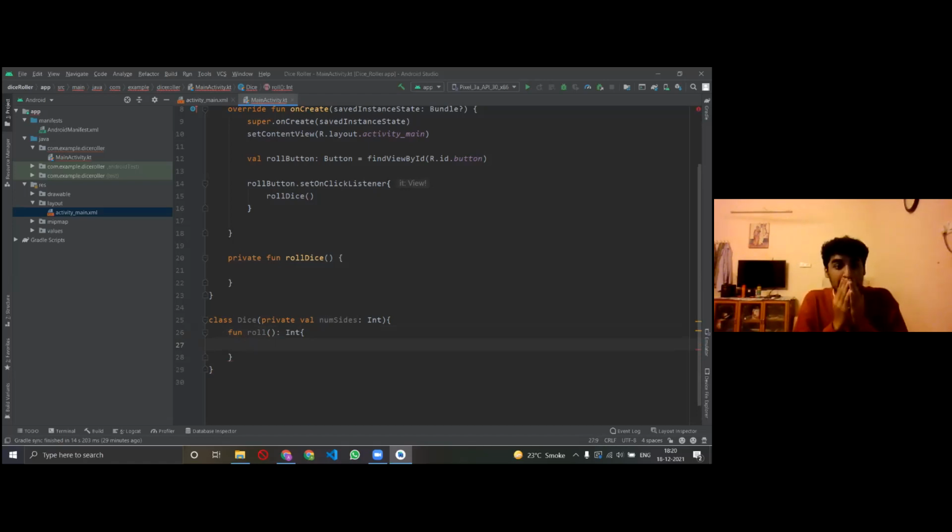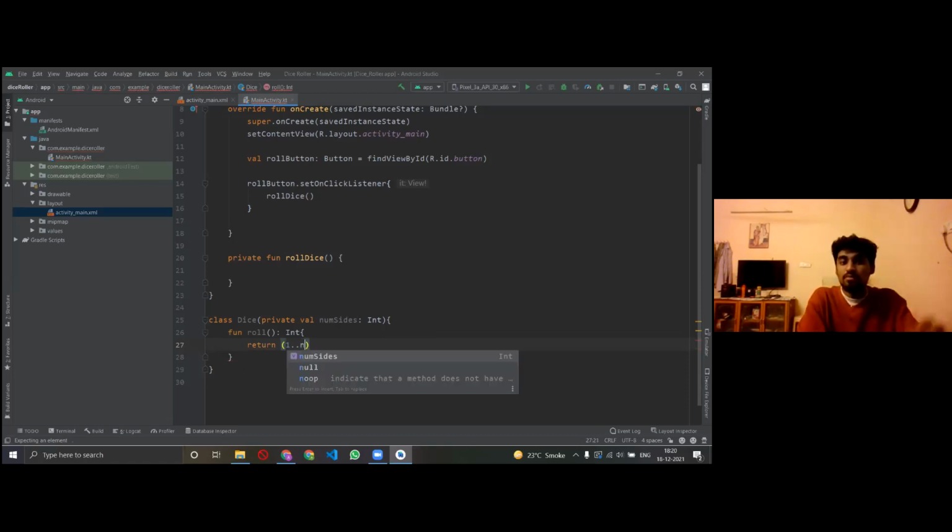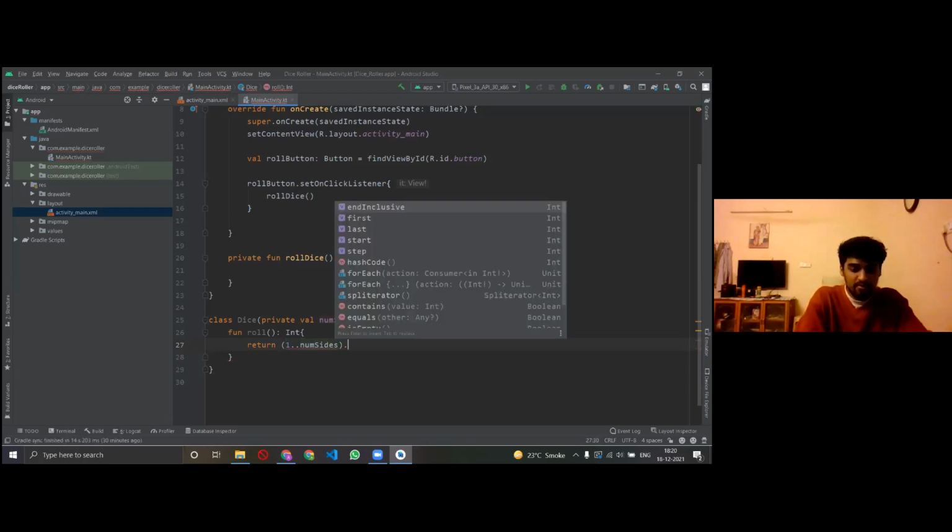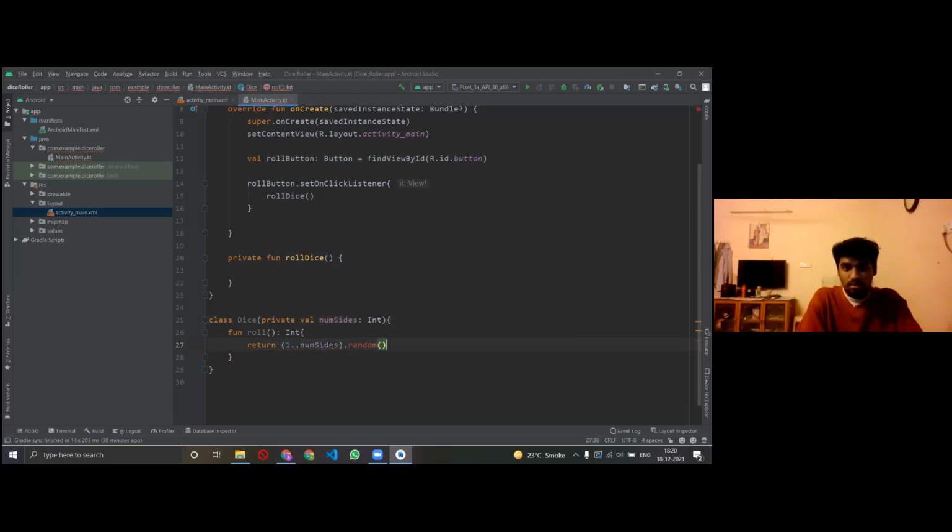So I'm saying that in this, you do one thing, from 1 to whatever the number of sides a die has, you give me that in random form. When I roll a die in real life, what happens is that it is always random, right? Once I roll it, I'll get 6. Once I roll it, I'll get 4. Once I roll it, I'll get 3. I'm always not sure what the number is, right?